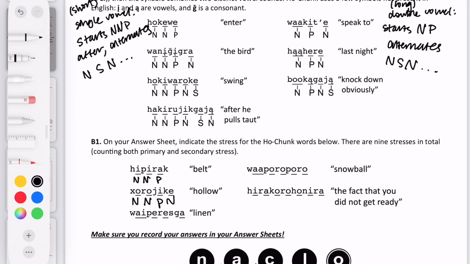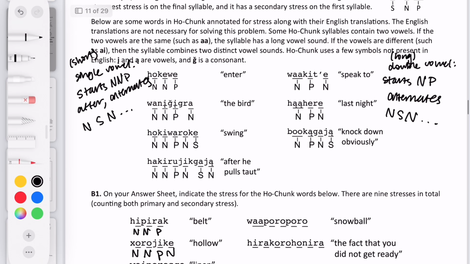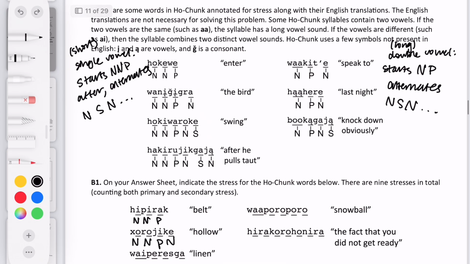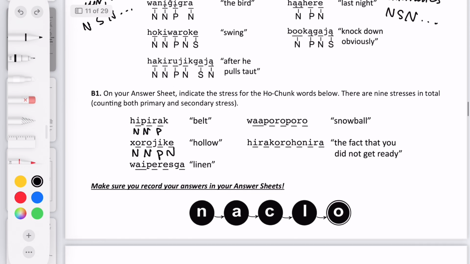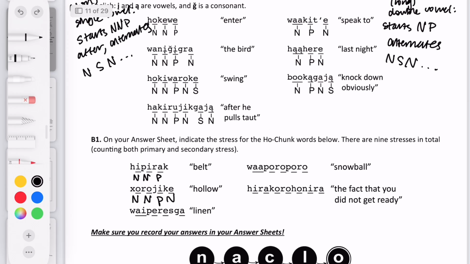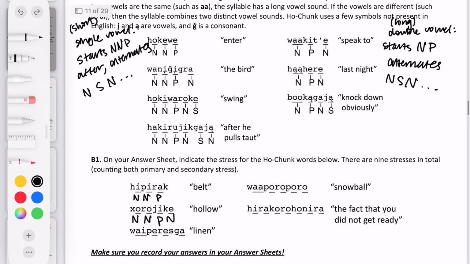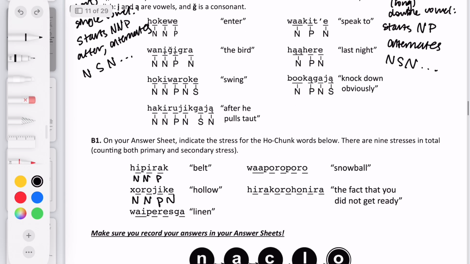For this next one, it's a little bit more ambiguous because it says that the syllable combines two distinct vowel sounds. So this isn't exactly like any of the ones we've seen before, but if I had to guess whether it follows the single vowel or the double vowel pattern, I would guess it follows the double vowel pattern just because it's two vowels, even if it's not the exact same long sound as the ones over here. So I'm just going to write the long vowel pattern here, which is NP and then NS after the fixed NP.